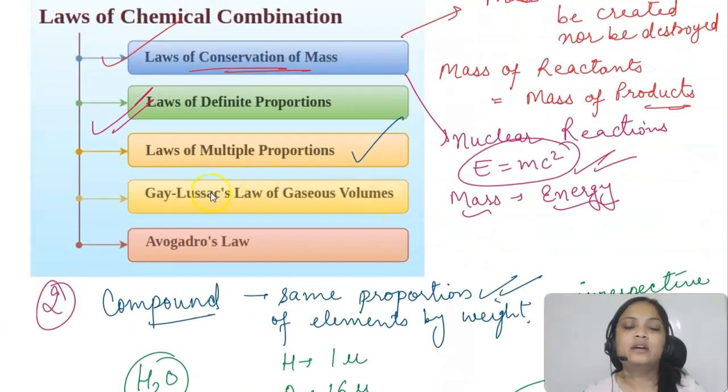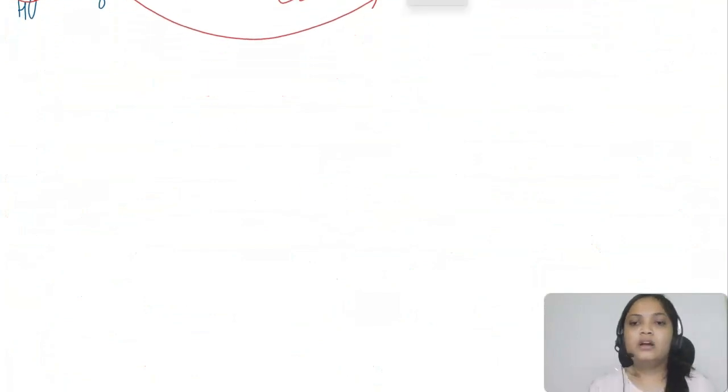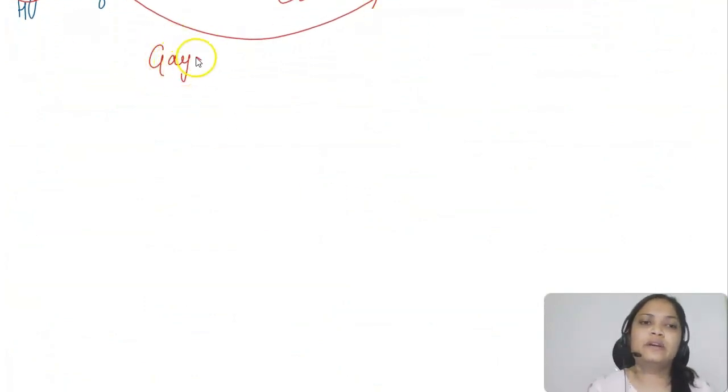Next is the Gay-Lussac law of combining volumes. This is again an interesting law. Let's see what it is. So students, the Gay-Lussac law is talking about gases.